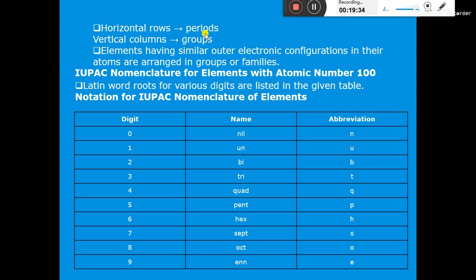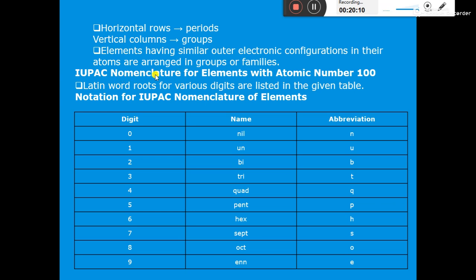So horizontal rows are called periods. In the modern periodic table there are 7 periods, and vertical columns are called groups. In the modern periodic table we have 18 groups. Elements having similar outer electronic configurations in their atoms are arranged in groups or families. So generally, all those elements which have the same outermost electronic configuration are placed under the same group.